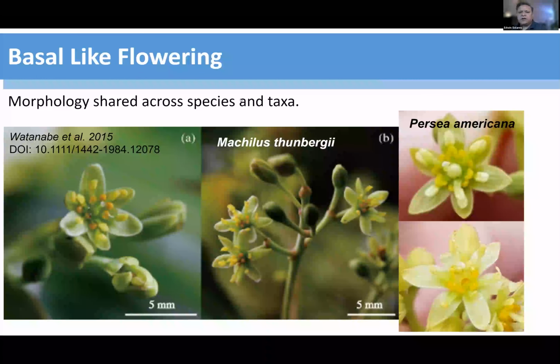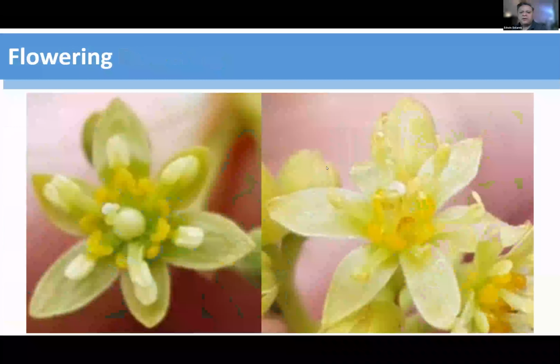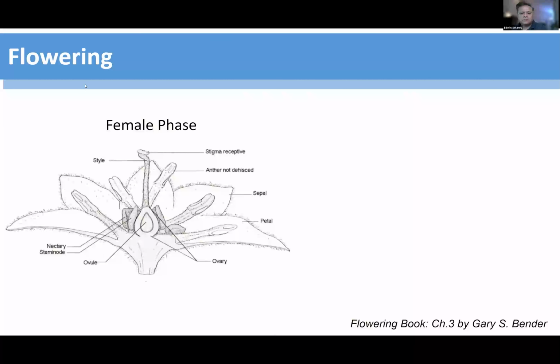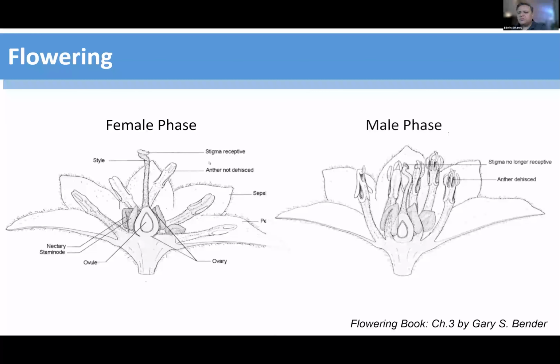So actually, avocados have a basal flowering. This is evident because if we look at different species that are native to Japan and Southeast Asia, the flower morphology is almost identical, as well as their behavior. So let's look at that behavior for flowering. These are some of the pictures I took of our own avocados. Flowers in avocado start out female in their first phase and male in their second phase, and this is what that looks like here.